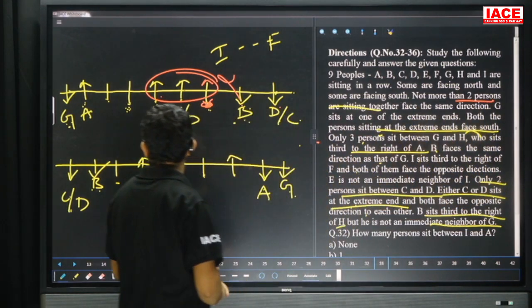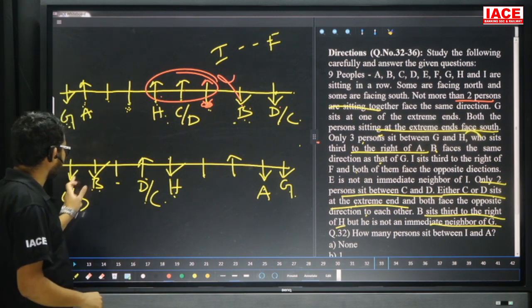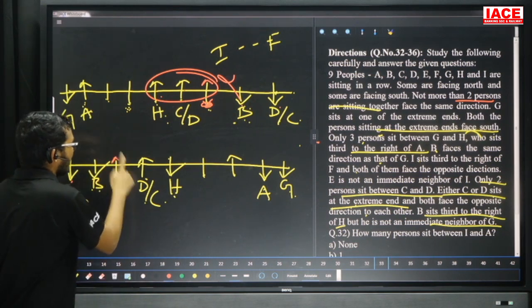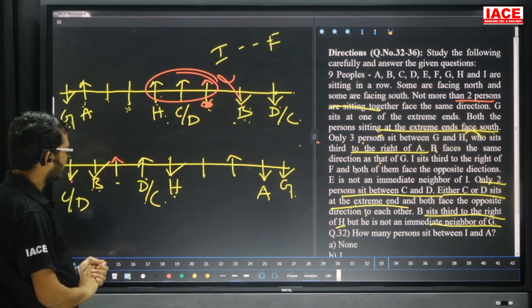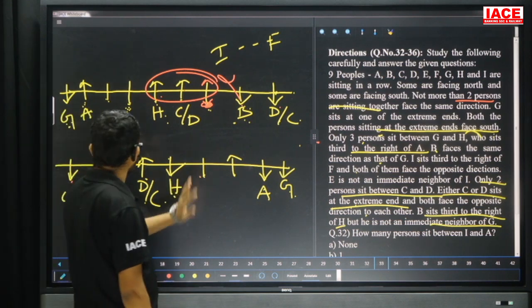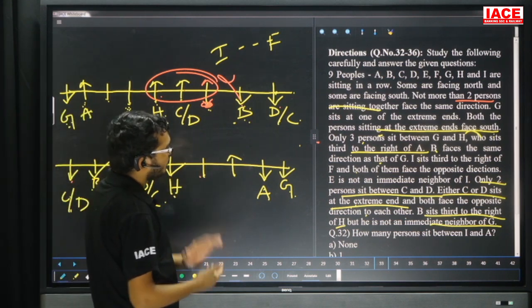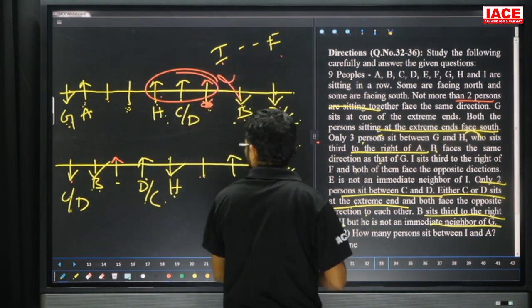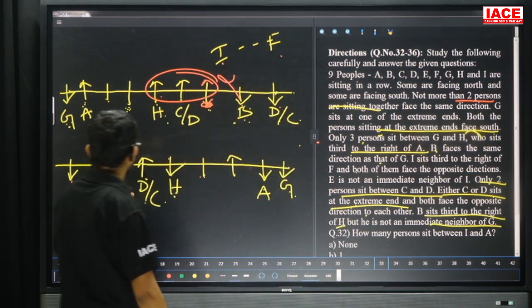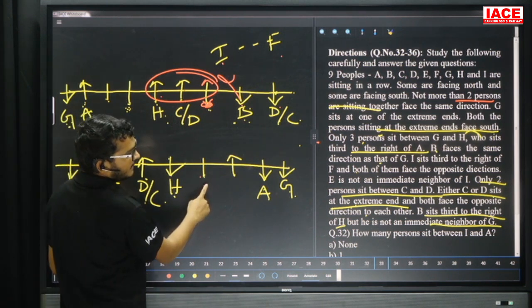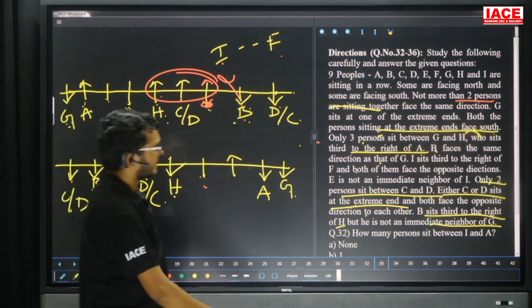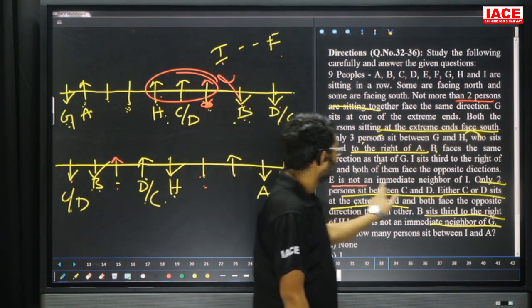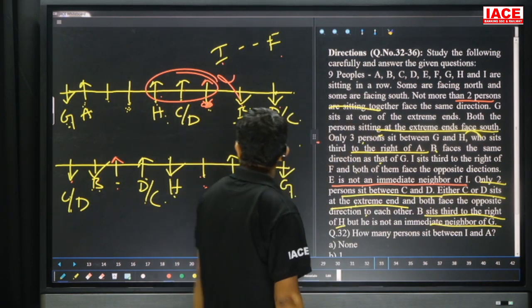Next one. If these two are facing south, then this one is compulsory north. Here we don't know about this one now. Friends, our requirement is I sitting 3rd right of F. Suppose if I take F here, this one is I. But I and E are not neighbors. E is not an immediate neighbor of I. That means here F has no chance.